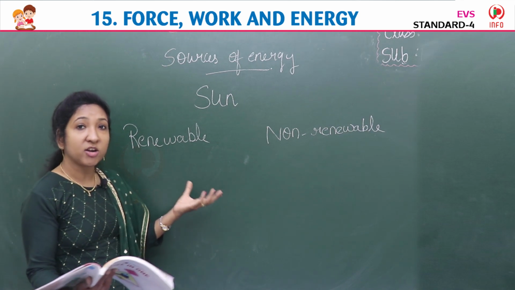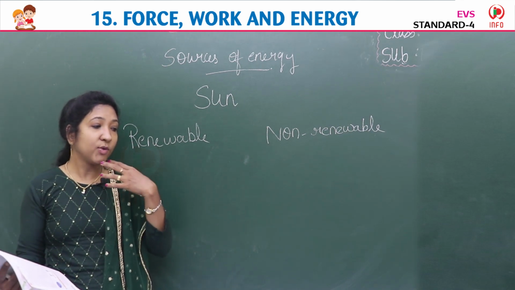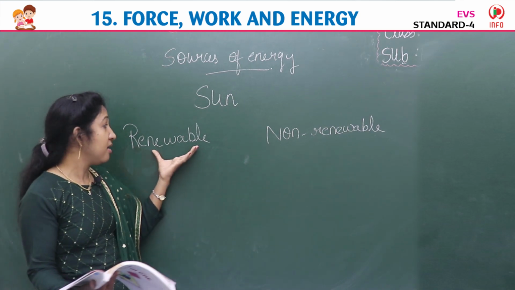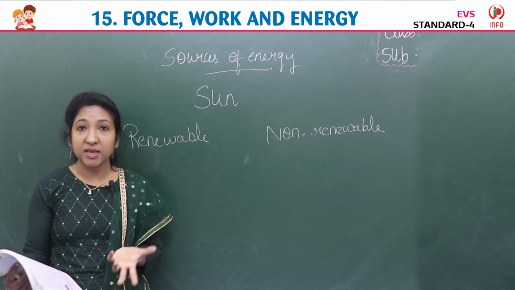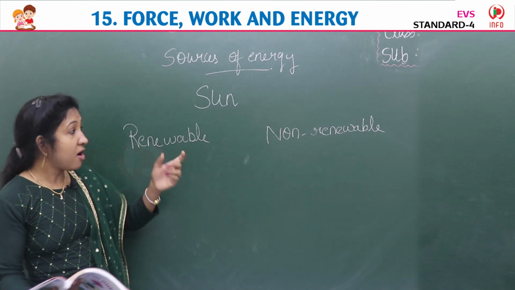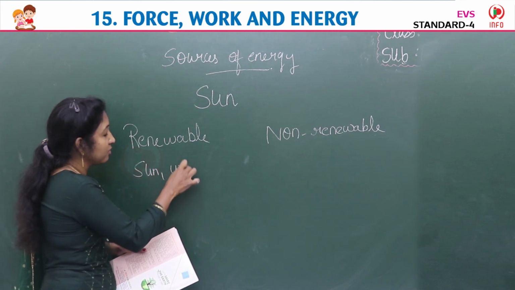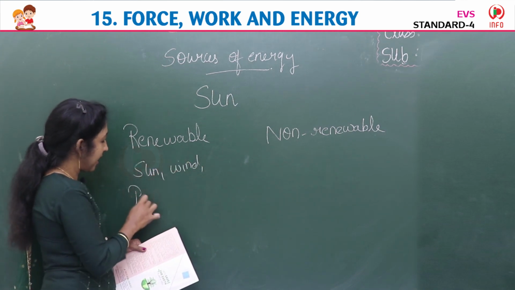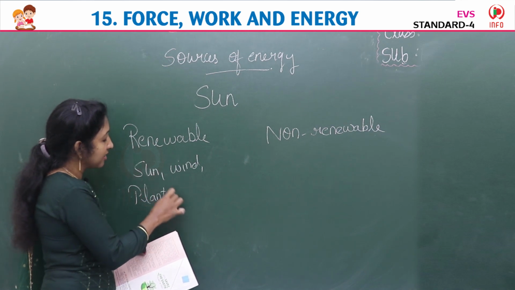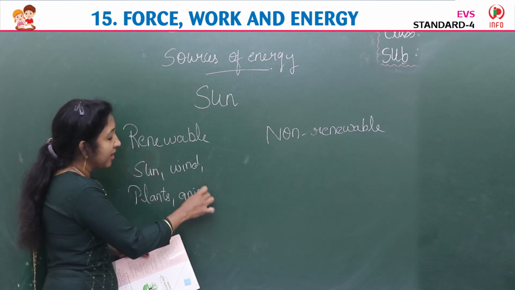Wind, air, water, soil, then what else? Plants, animals, they are all renewable sources of energy. But you know, non-renewable sources, this example: sun, wind, water, plants, animals, they all are renewable sources of energy.